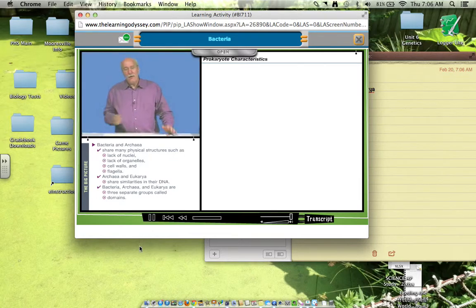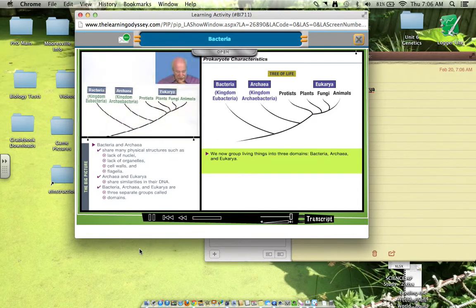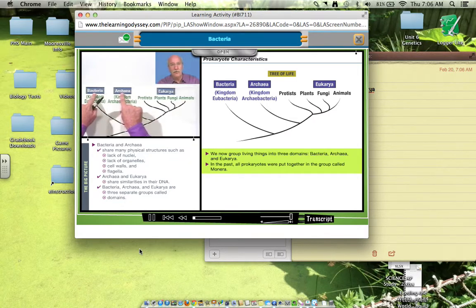You guys know that nowadays we use this system of classification called the 3-domain system. And you know, it wasn't too long ago, and some of you may have even heard this term, where we didn't have a bacteria domain and an archaea domain. We had lumped both of these into a domain called Monera, okay? So if you had heard that somewhere and learned it that way, you need to relearn it now, all right? Because these two things are separate domains, and I want to talk a little bit about that. Now, were we stupid? Why did we put these things in the same grouping?